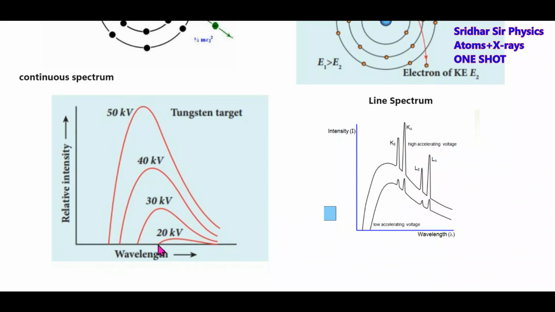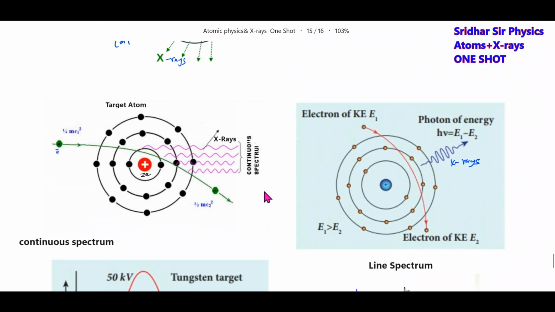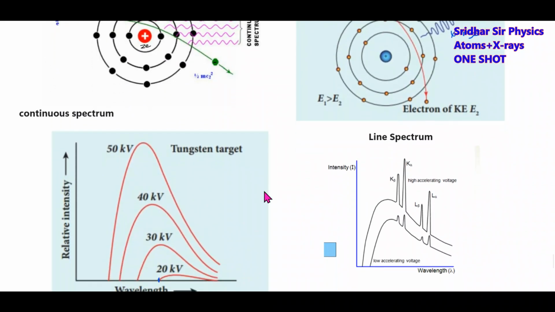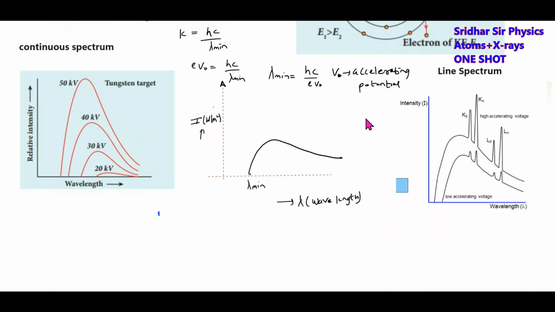Here we have a threshold wavelength, so there won't be anything below this minimum wavelength. Next we have the continuous spectrum.